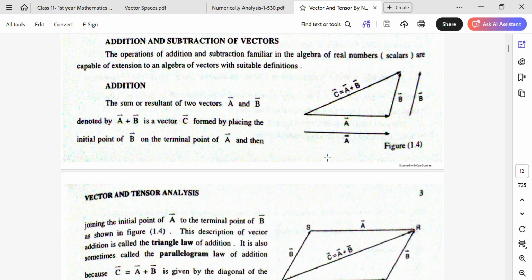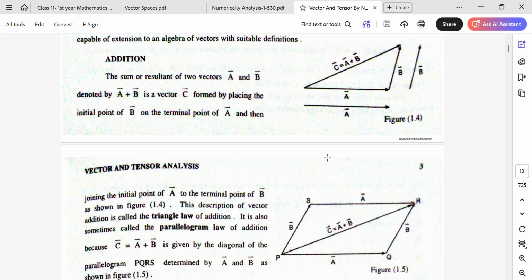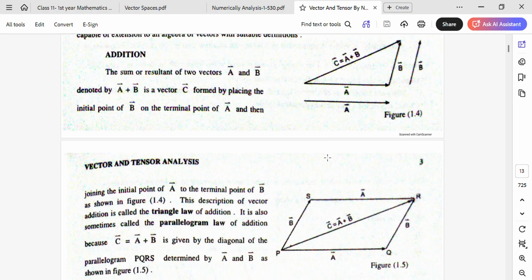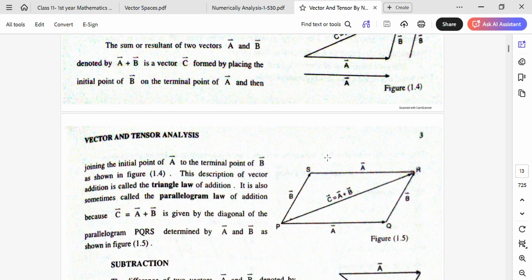This description of vector addition is called the triangle law of addition. It is also sometimes called the parallelogram law of addition, because vector C equal to vector A plus vector B is given by the diagonal of the parallelogram PQRS determined by vectors A and B, as shown in figure 1.5. This one is vector A, vector B, and the sum of vector A and vector B.